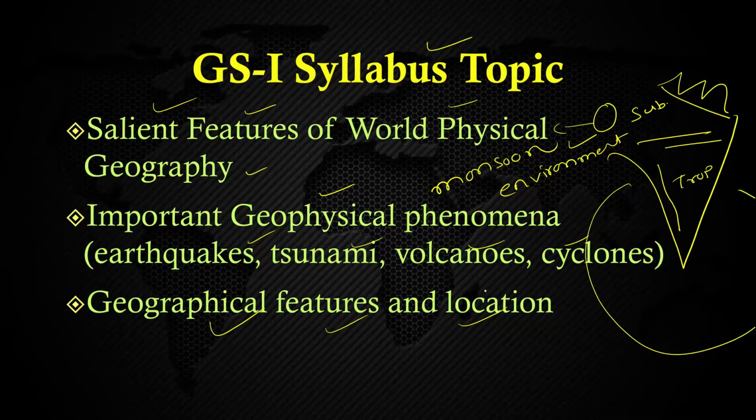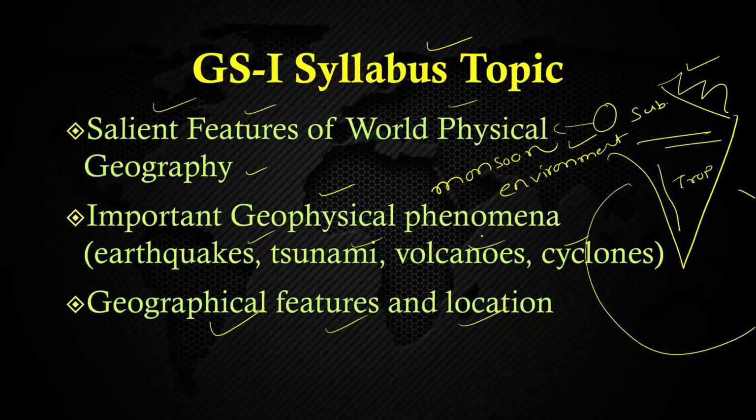We can see certain geographical features are there and their location really matters to us. As we have said, the position of the Himalaya really matters to us, because one thing is the geopolitical aspect, it has created a barrier between India and China, that is true. But the second part, we can see that it is also a barrier for the Indian monsoon. It is also a barrier for the cold winds which are coming from the Siberian regions, isn't it? So this feature and location have an advantage, and somewhere we can also find certain disadvantages